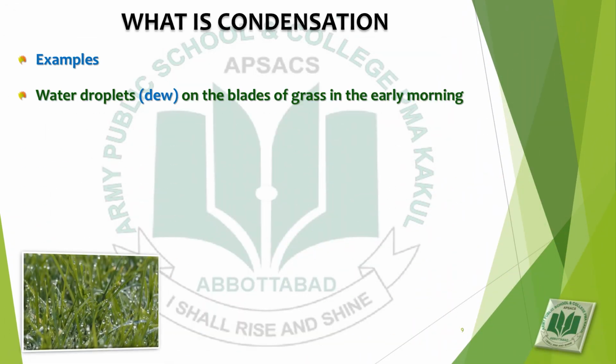Number 4, water droplets, dew, on the blades of grass in the early morning. These water droplets that appear on the blades of grass in early morning are also known as dew drops. As you can see in the diagram, dew drops appearing on the blades of grass in the early morning. And how is dew formed? Dew is formed when water vapor from the surrounding air comes into contact with the cooler surface of the grass, loses heat quickly and condenses into water droplets.